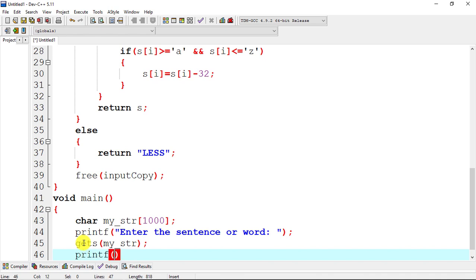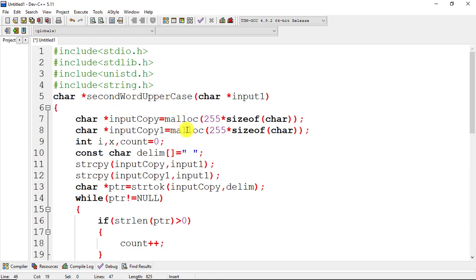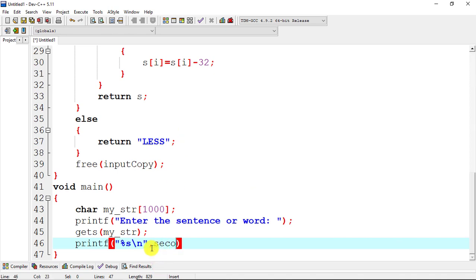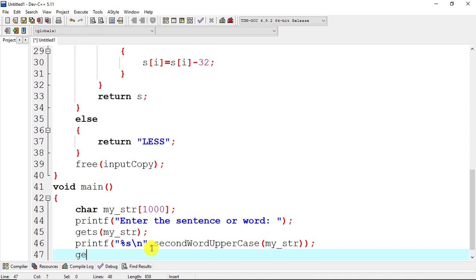Now we will call the function, printf percentage s, slash n for new line, and here our function name is second word uppercase, so here we have to write second word uppercase, and here we will pass our actual argument, which is my_str. At last getch to hold the screen.